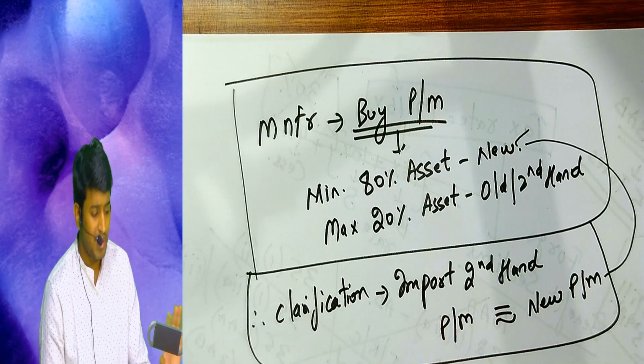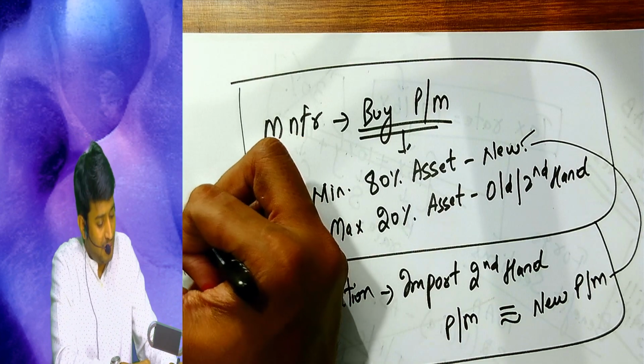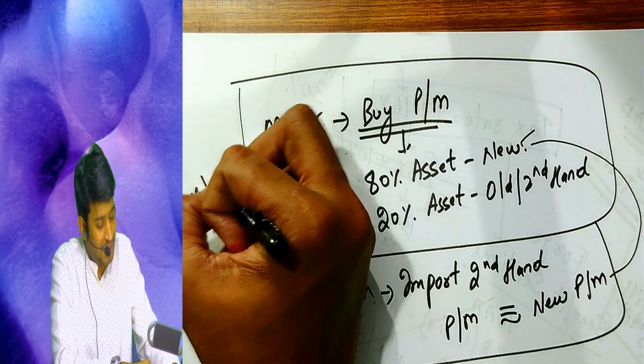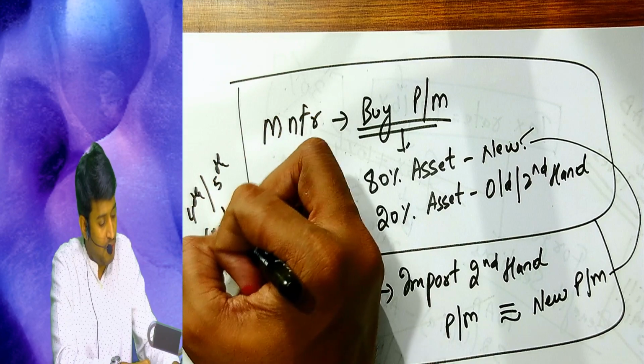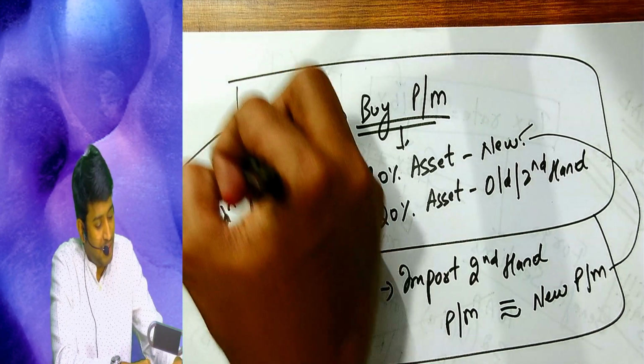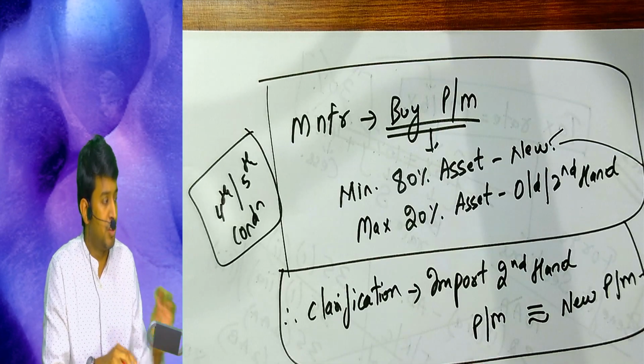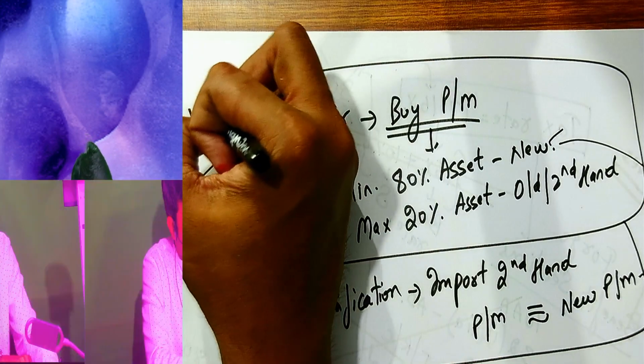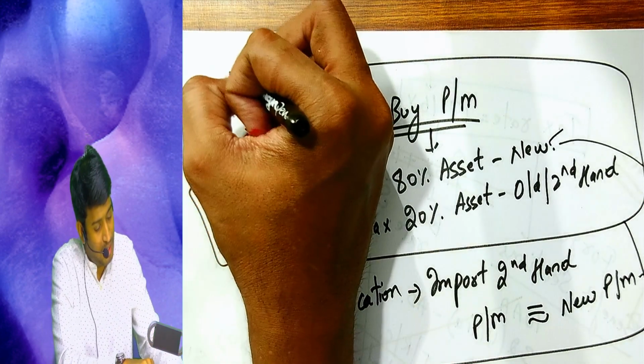Clear this point? Now, so now read the fourth and fifth condition. You can pause the video if you want and read the fourth and the fifth condition. For section, we are again, I am repeating, we are in section 115 BAB.